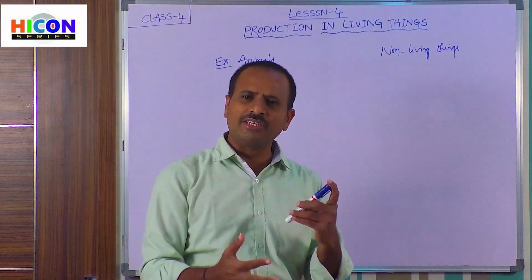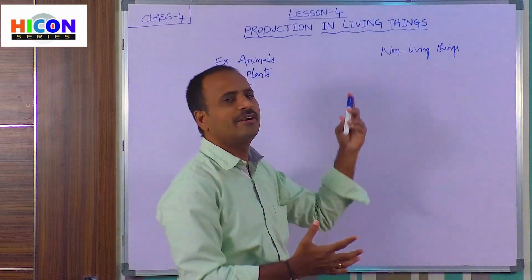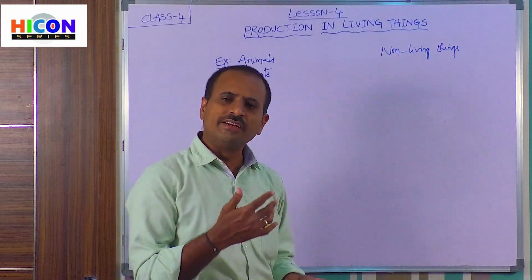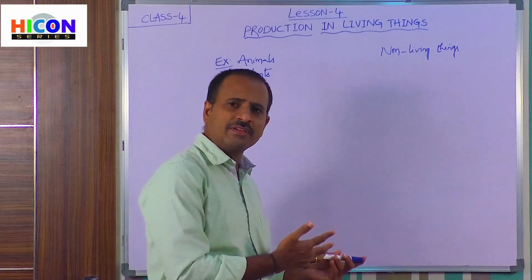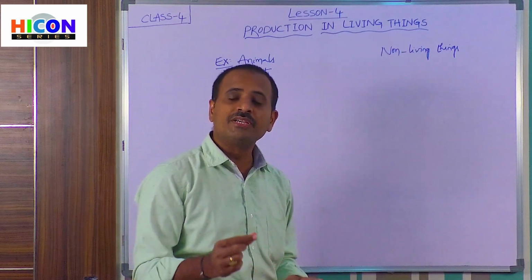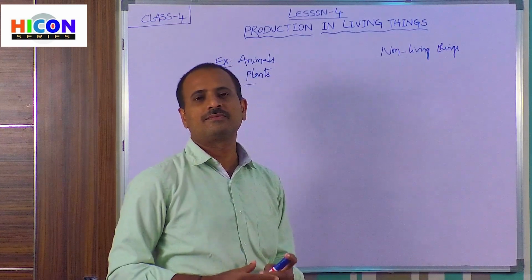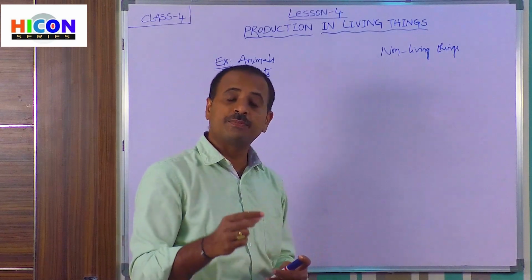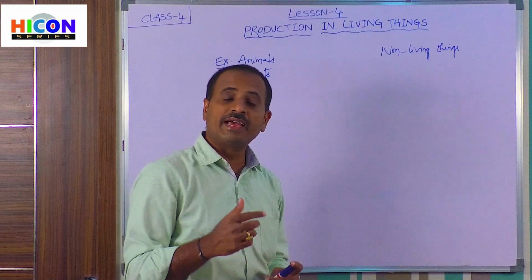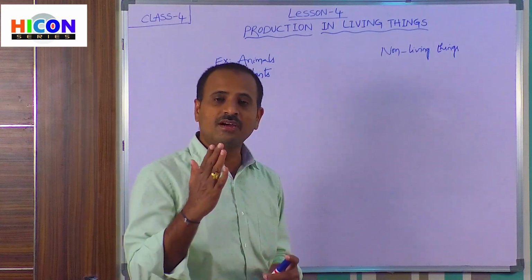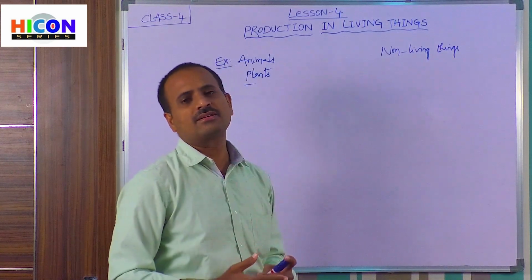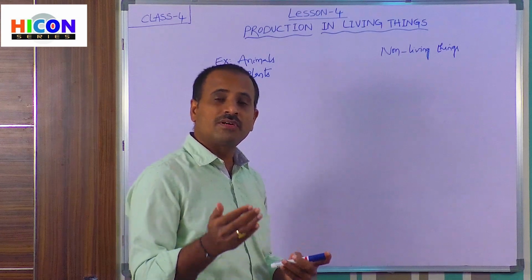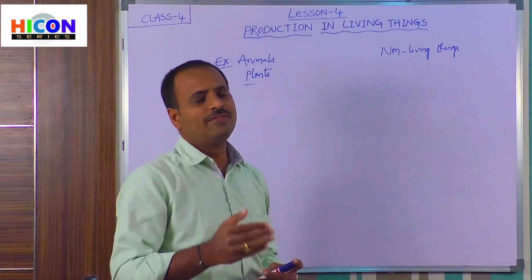So how can we distinguish between living things and non-living things? We can distinguish between them based on some characteristics. So what are those characteristics? Living things have some special characteristics, whereas non-living things do not have such characteristics. So let us see what the characteristics of living things are.